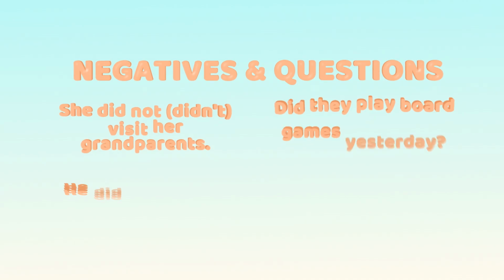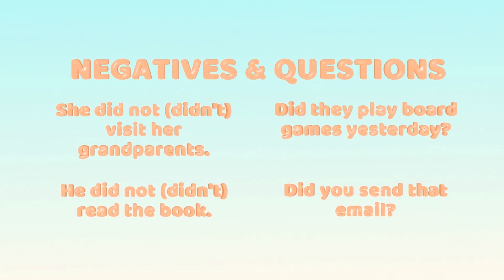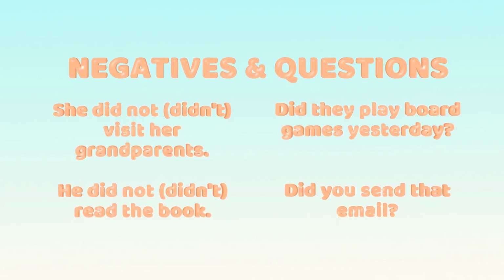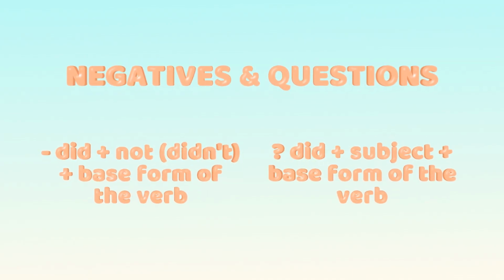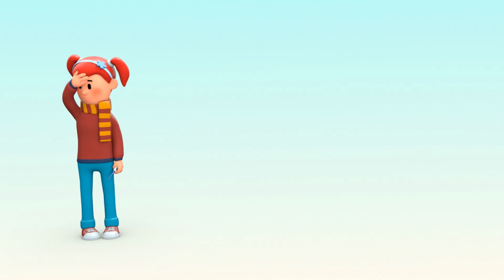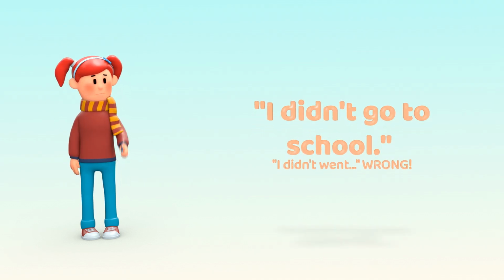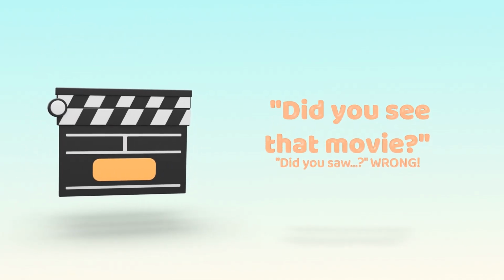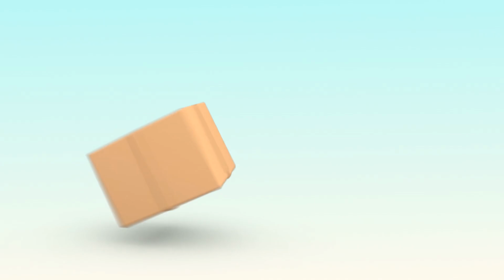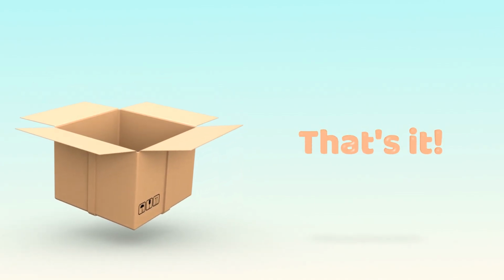The negative and question forms for irregular verbs work exactly the same way as for regular verbs. You use did and didn't, and the main verb goes back to its base form. For example, negative. I didn't go to school. Not, I didn't went. Or a question. Did you see that movie? Not, did you saw? That's it for the verb forms in the past simple.